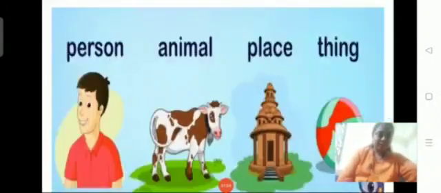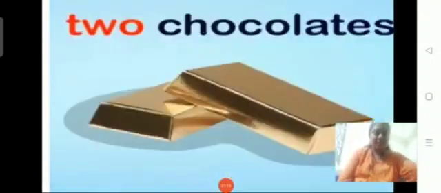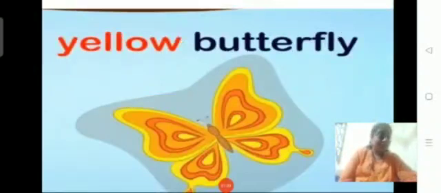So they are adjectives. Here, person, animal, place, thing. So an adjective talks about how a person is, an animal is, and about the place and about the thing. Here, two chocolates. The number 2 is telling us how many chocolates there are. So numbers also come under adjectives. Yellow butterfly is about colors. When it comes to colors, we say yellow color, red color, blue color, orange color. All these colors come under adjectives, children.